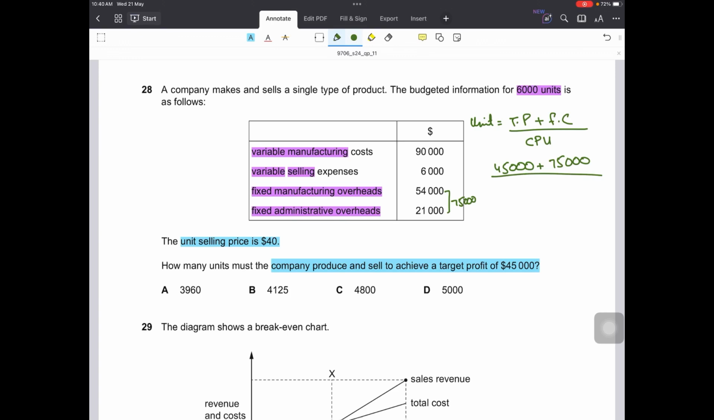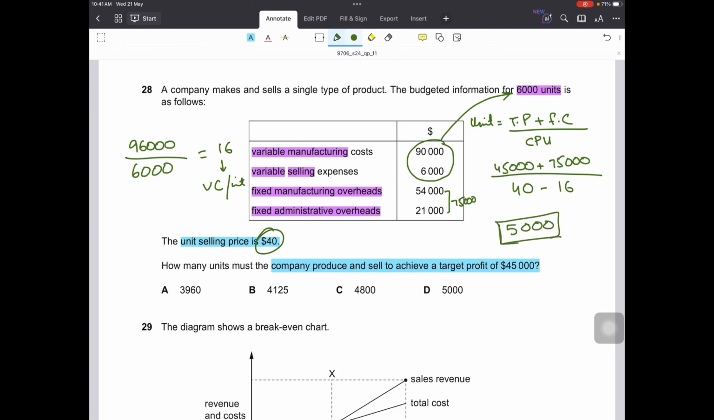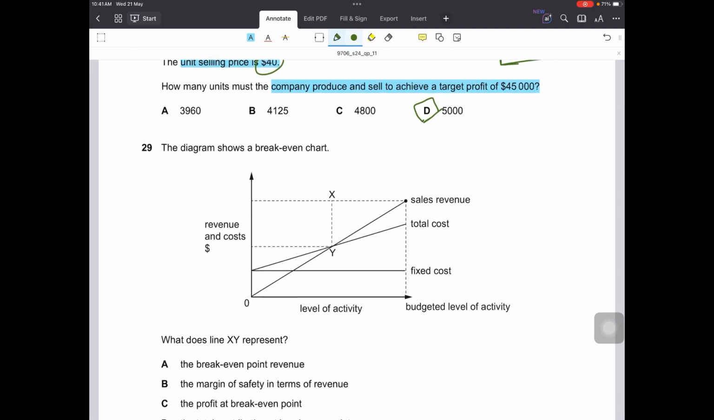The formula is the target profit plus fixed cost divided by the contribution per unit. We are told the selling price, which is 40, but we don't know the variable cost per unit. How do we find that out? By dividing the total variable cost with the number of units. So the total variable cost is 90,000 plus 6,000, 96,000, divided by 6,000 units. That would be $16. So this is the variable cost per unit. So 40 minus 16 would be the CPU, and that would give us 5,000 units in order to achieve a target profit of 45,000, option D.